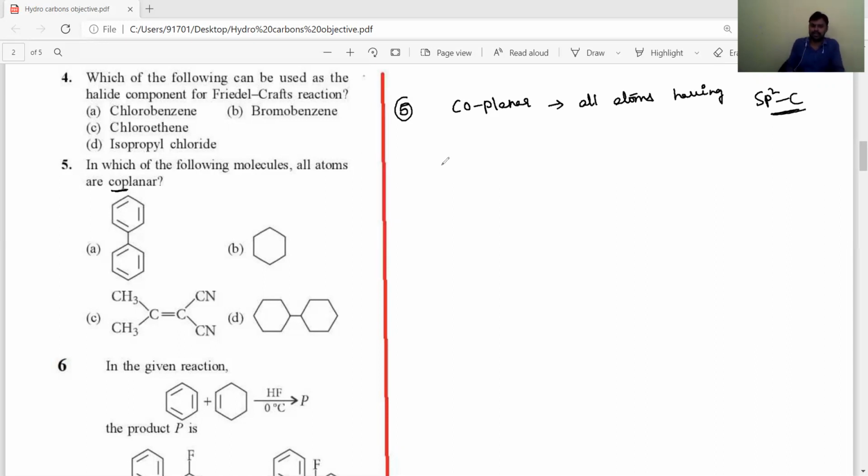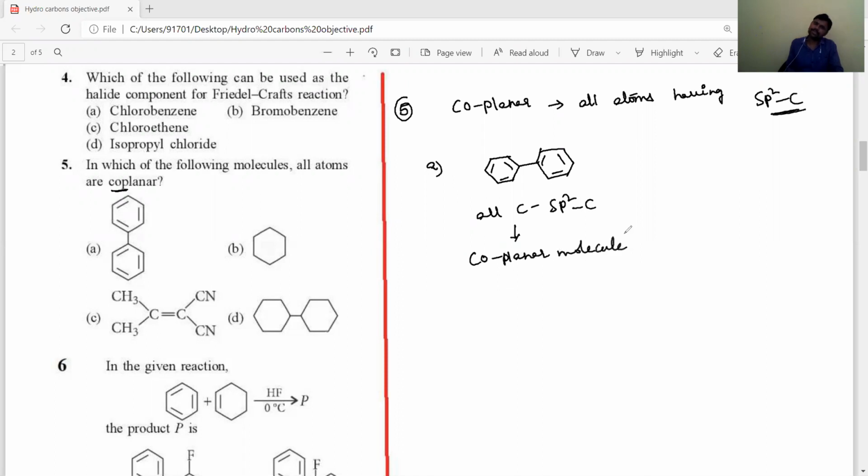For example, the first option is biphenyl. All these carbons have sp2 hybridization. That's why it is a coplanar molecule, which means all atoms are present on the plane.